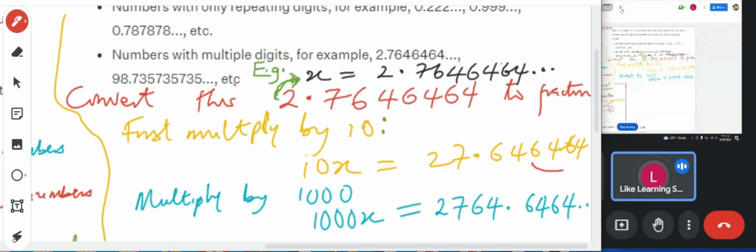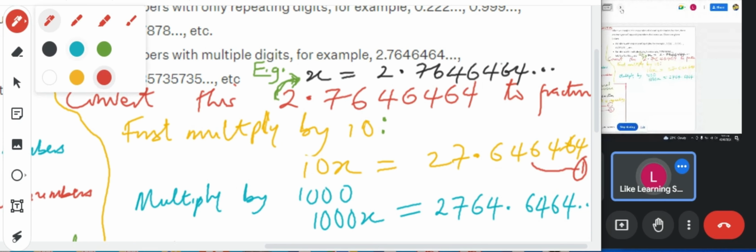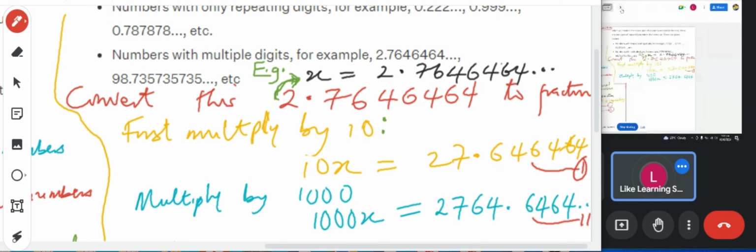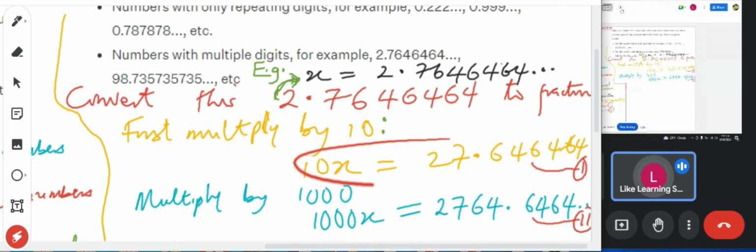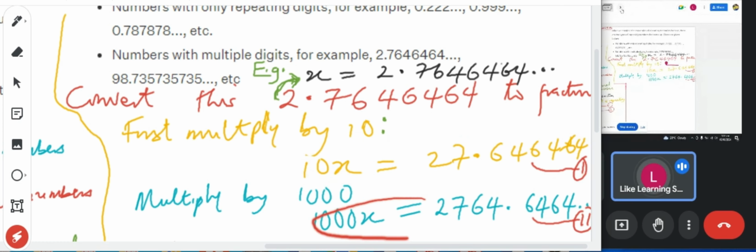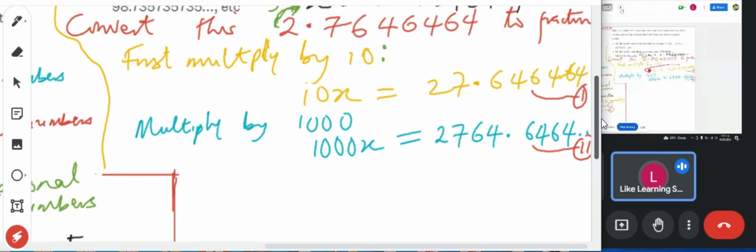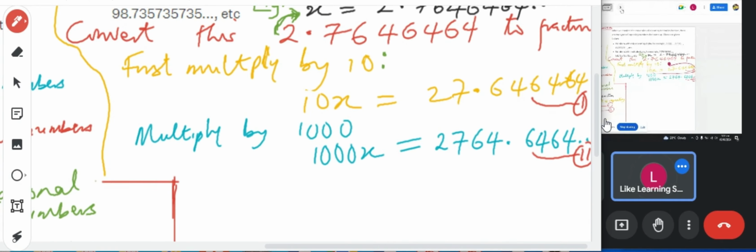Call the first equation, the yellow one, equation 1, and call the blue one equation 2. Yes, these are the two we now call equations 1 and 2. Now solve equations 1 and 2. Subtract equation 1 from equation 2. So equation 2 minus equation 1.